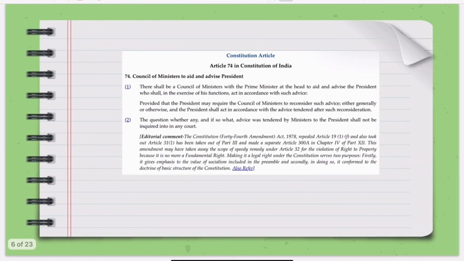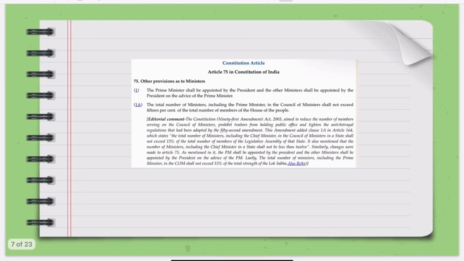So, according to Article 74, there is this word Council of Ministers. There shall be a Council of Ministers with the Prime Minister at the head to advise the President. Okay, that is there. Then again in Article 75, the total number of ministers, including the Prime Minister, in the Council of Ministers shall not exceed 15%.